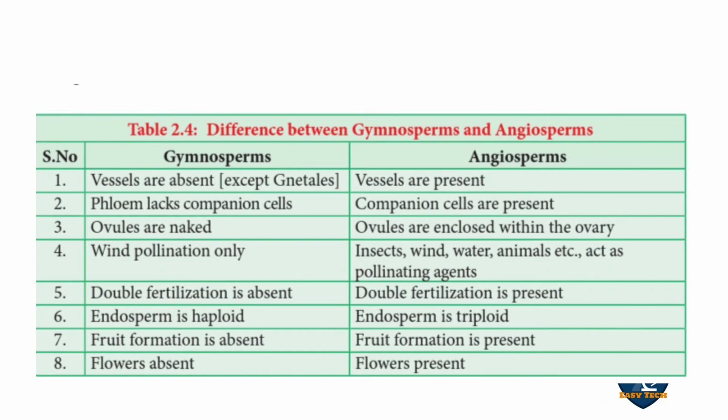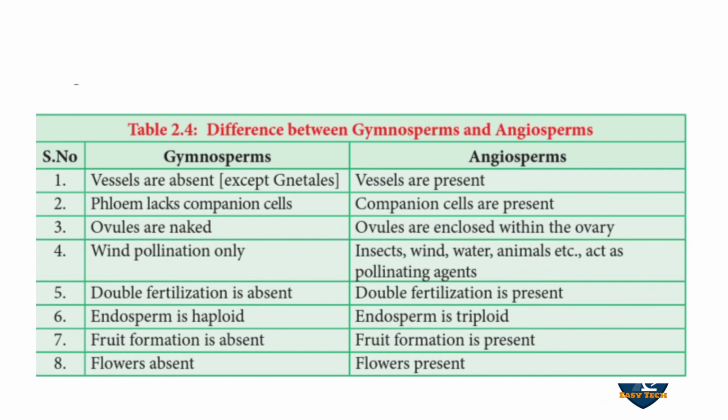The first difference: in gymnosperm, vessels are absent except in Gnetum, but vessels are present in angiosperms. Companion cells are absent in gymnosperm and present in angiosperm. Ovules are naked; in angiosperm ovules are enclosed by the ovary. Only wind pollination takes place in gymnosperm, while insect, wind, water and animal pollination take place in angiosperm.